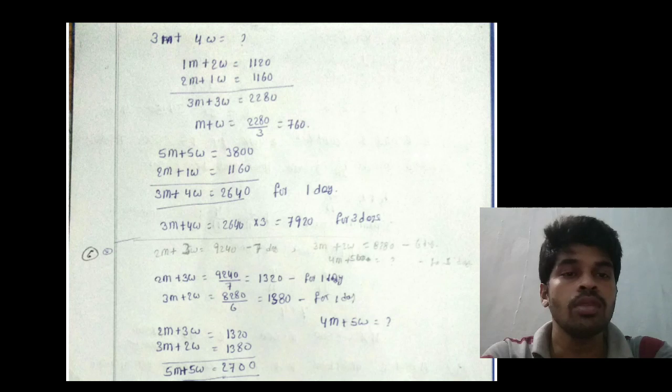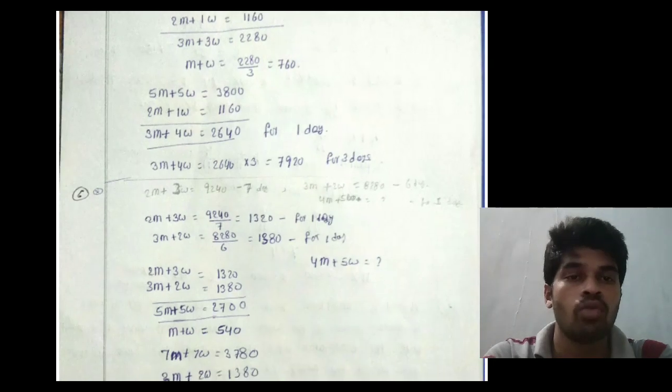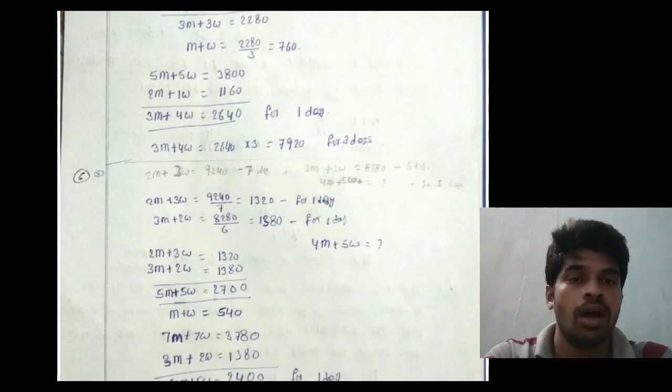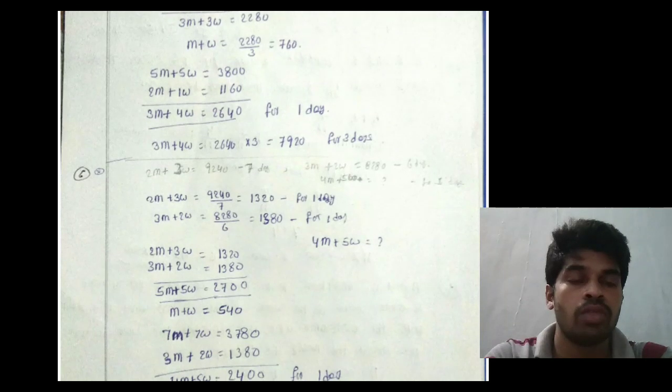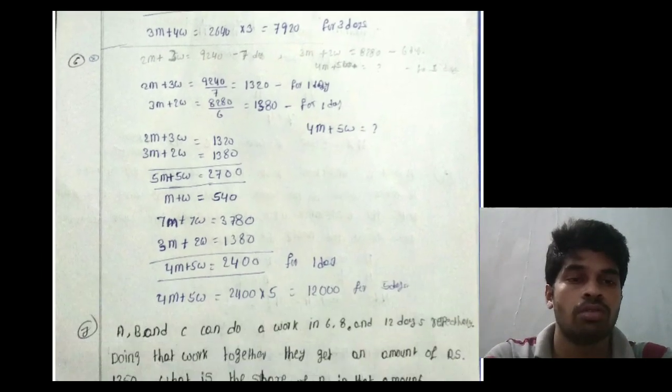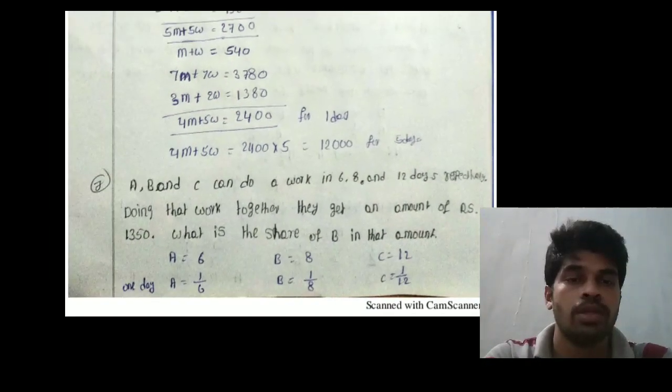Listen, these are the same problem. 2 men plus 3 women is 9200 rupees for 7 days, and 3 men plus 2 women is 8880 rupees for 6 days. I have to find the same solution. You have to find out the similar problem.